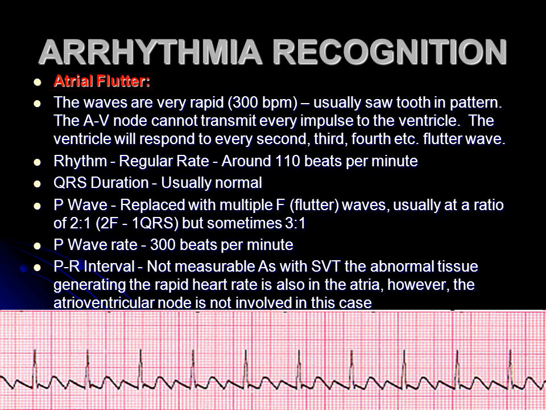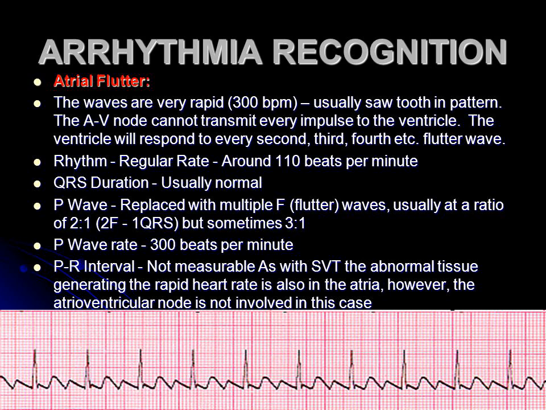Atrial flutter. The waves are very rapid, 300 bpm, usually sawtooth in pattern. The AV node cannot transmit every impulse to the ventricle. The ventricle will respond to every second, third, fourth flutter wave. Rhythm, regular. Rate, around 110 beats per minute.